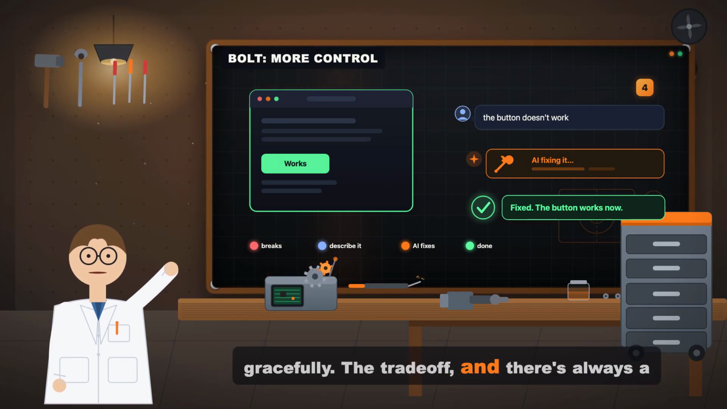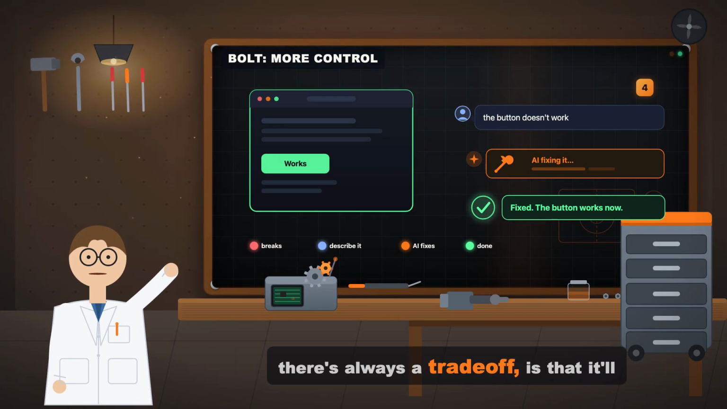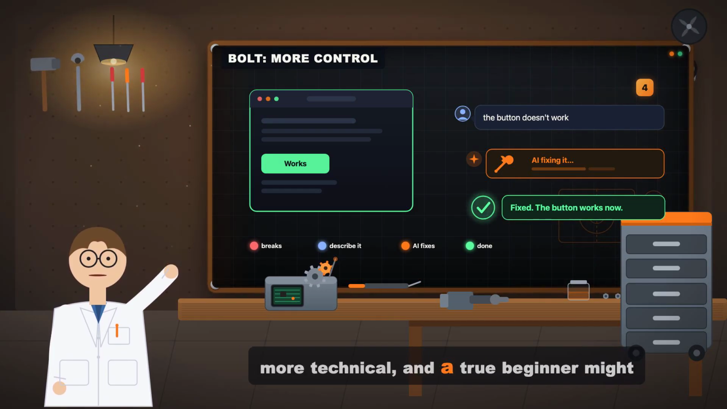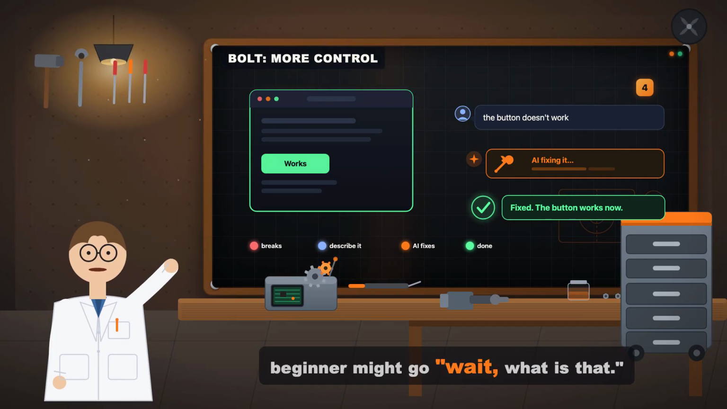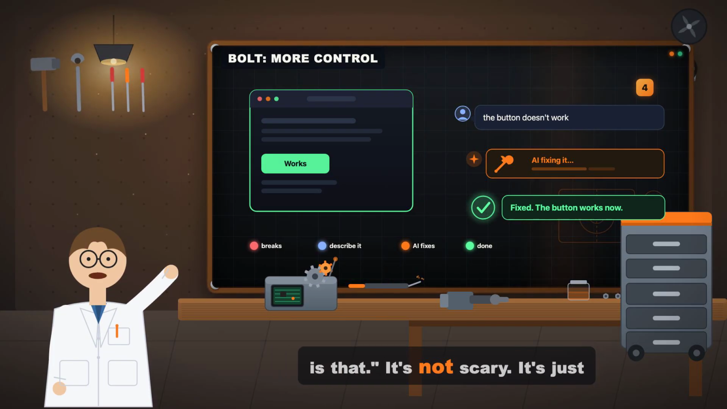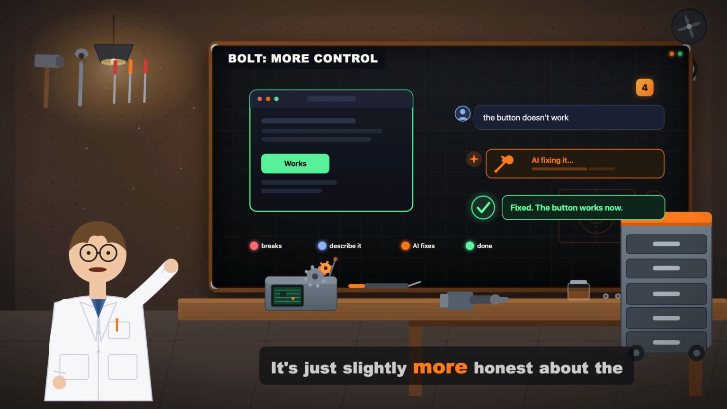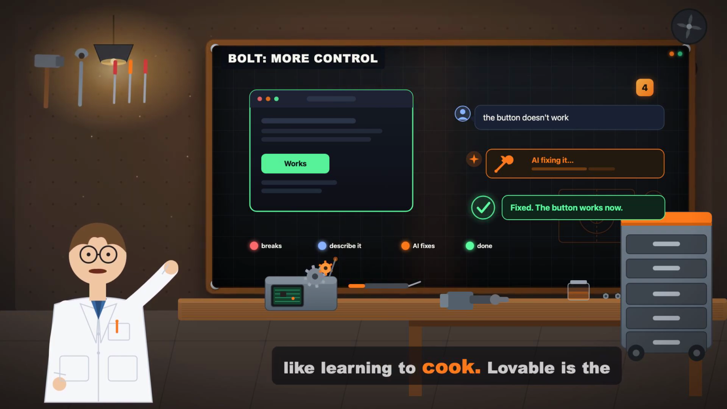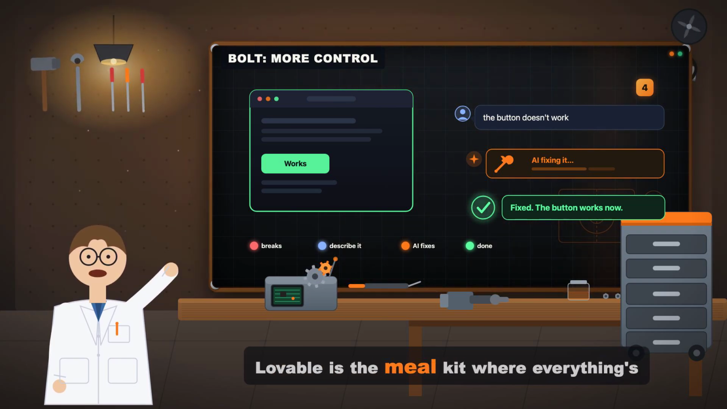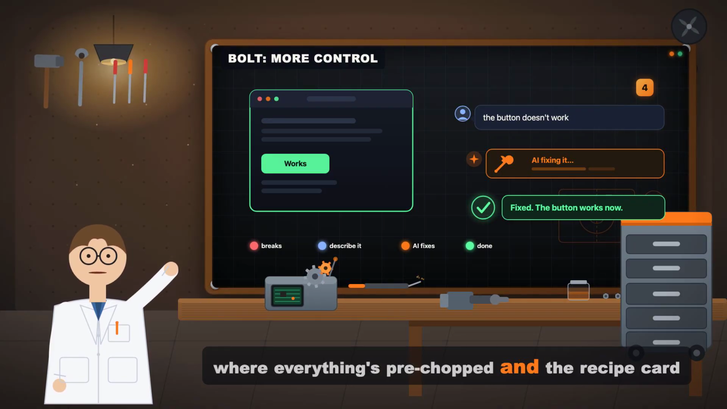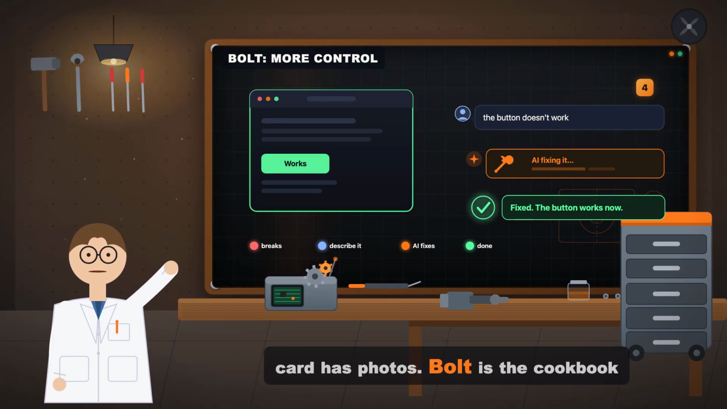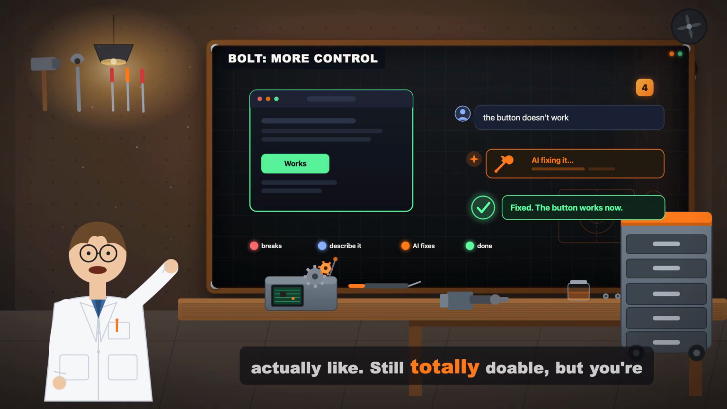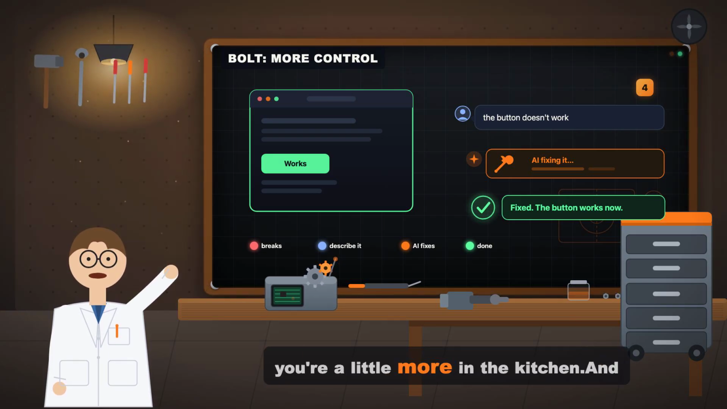The trade-off, and there's always a trade-off, is that it'll occasionally show you something that looks a touch more technical, and a true beginner might go, wait, what is that? It's not scary. It's just slightly more honest about the fact that you're building software. Think of it like learning to cook. Lovable is the meal kit where everything's pre-chopped and the recipe card has photos. Bolt is the cookbook from the chef you actually like. Still totally doable, but you're a little more in the kitchen.